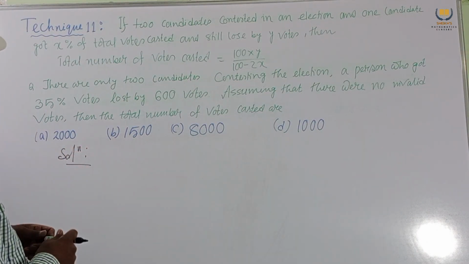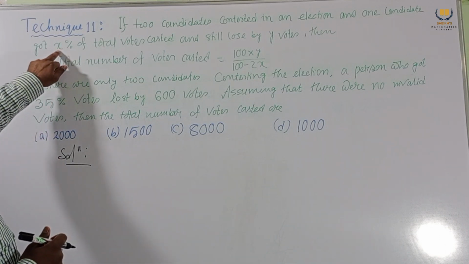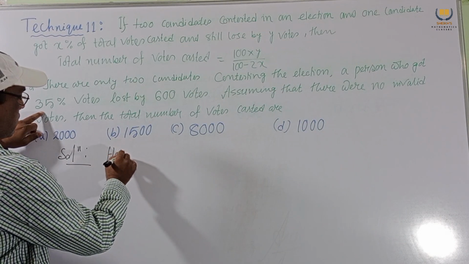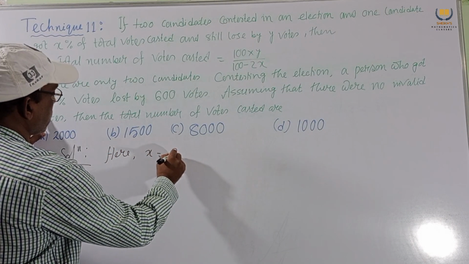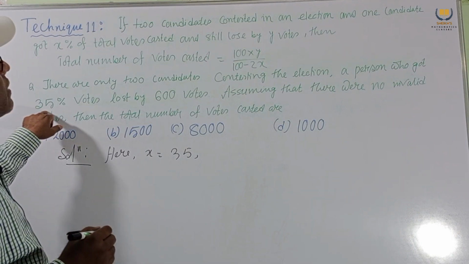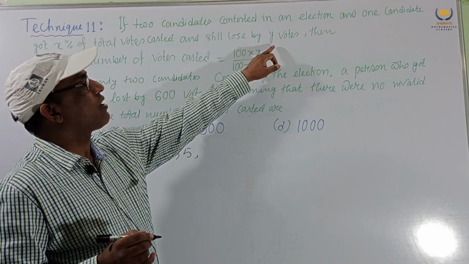So the solution is that, comparing with X percent, here it is 35%, so X equals 35, and still lost by Y votes.